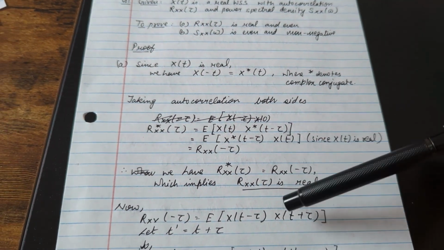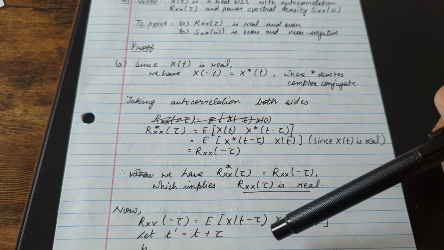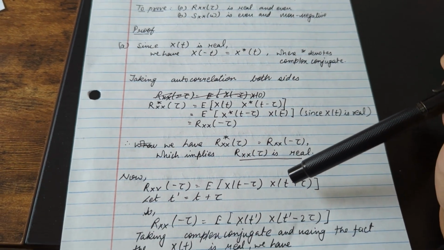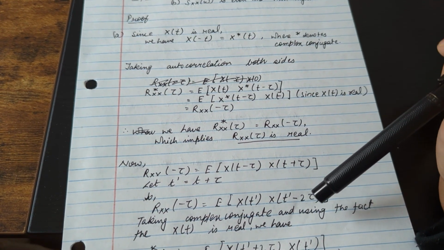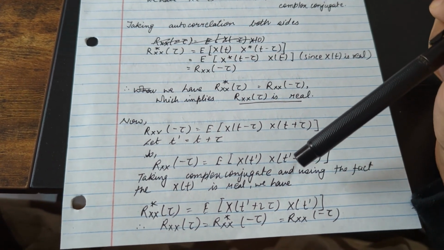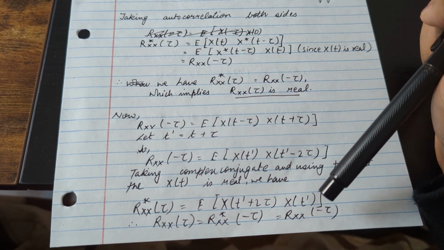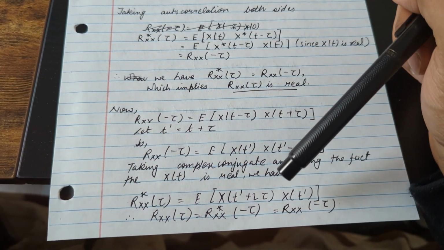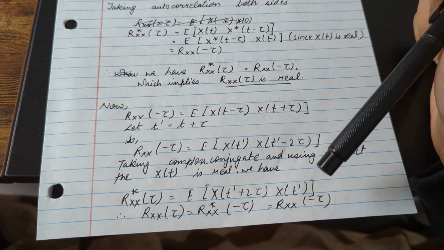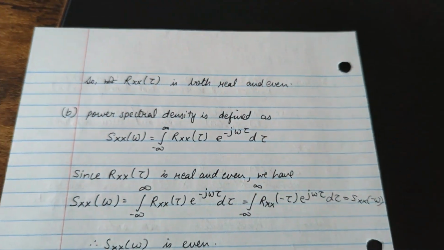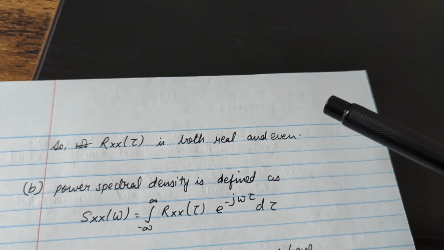Now Rx(minus tau) is equal to the expectation of x(t minus tau) x(t plus tau). Let t prime equal t plus tau, so Rx(minus tau) is the expectation of x(t prime) x(t prime minus 2 tau). Taking the complex conjugate, using the fact that the function x(t) is real, we get Rx(tau), which equals the conjugate of Rx(minus tau). So this gives us that Rx(tau) is both real and even.